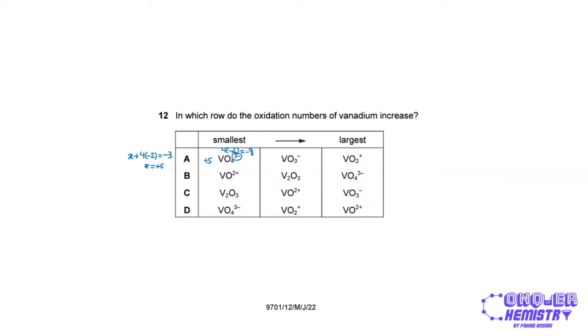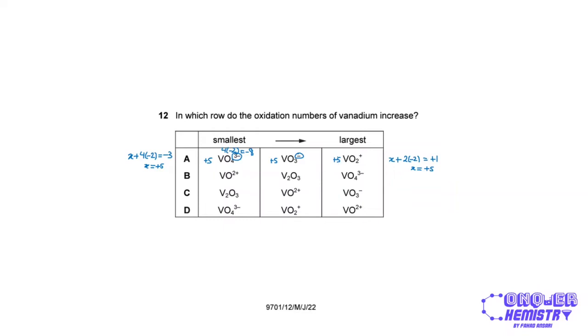If we do a similar calculation for VO3 negative, this is also going to be +5, because +5 plus 3 times -2, that's -6. So 5 minus 6 gives us -1, right? And in this case over here, let's write the equation for this. We have x for vanadium, the unknown oxidation state, plus 2 times -2 gives us +1, right? So x over here again will be +5. So over here, vanadium's oxidation state is not changing.